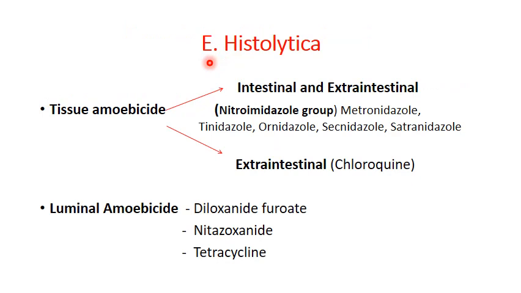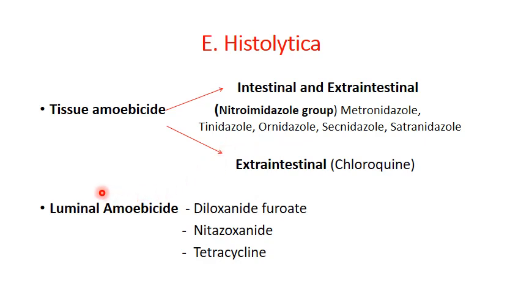Before seeing the prescription, first we will see the treatment options for E. histolytica. There are two options. One is the tissue amoebicide. There are two types of tissue amoebicide. One is the intestinal and extraintestinal amoebicide, which includes the nitroimidazole group of antibiotics like metronidazole, tinidazole, ornidazole, secnidazole or satranidazole. Second is the extraintestinal type of tissue amoebicide, which is chloroquine.